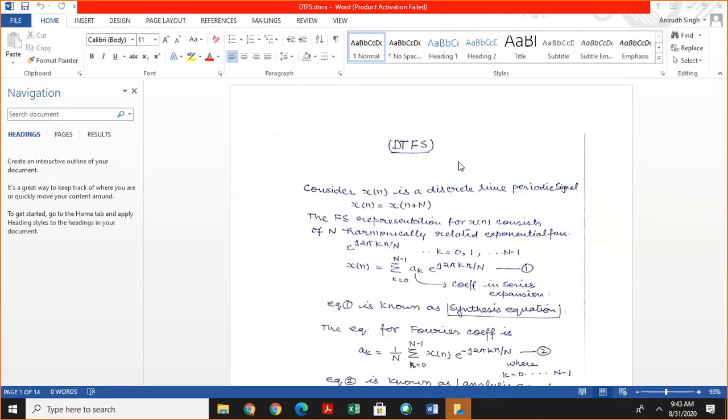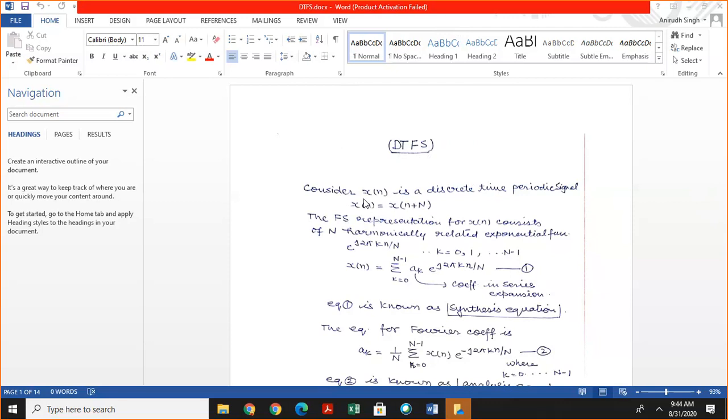Similarly, an aperiodic continuous time signal can be represented by continuous time Fourier transform. Clear? Now we discuss discrete time signals. So here we discuss discrete time Fourier series.